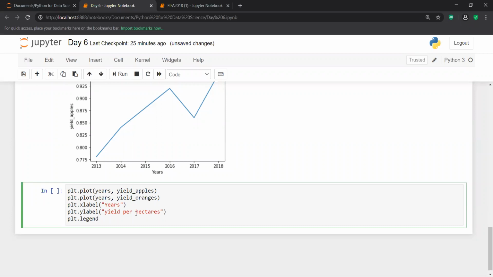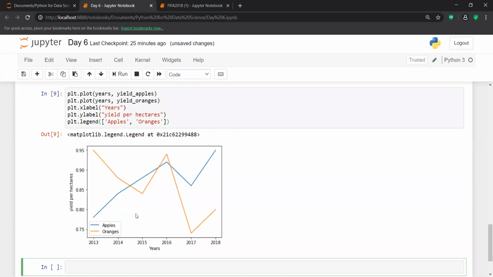Fine. And inside this, if I provide apples as the first and oranges as the second, and now I try to plot this, I am able to plot it with different colors and visualize it. So this is the yield per hectare of apples and the yield per hectare of oranges according to year. This is the yield year wise.